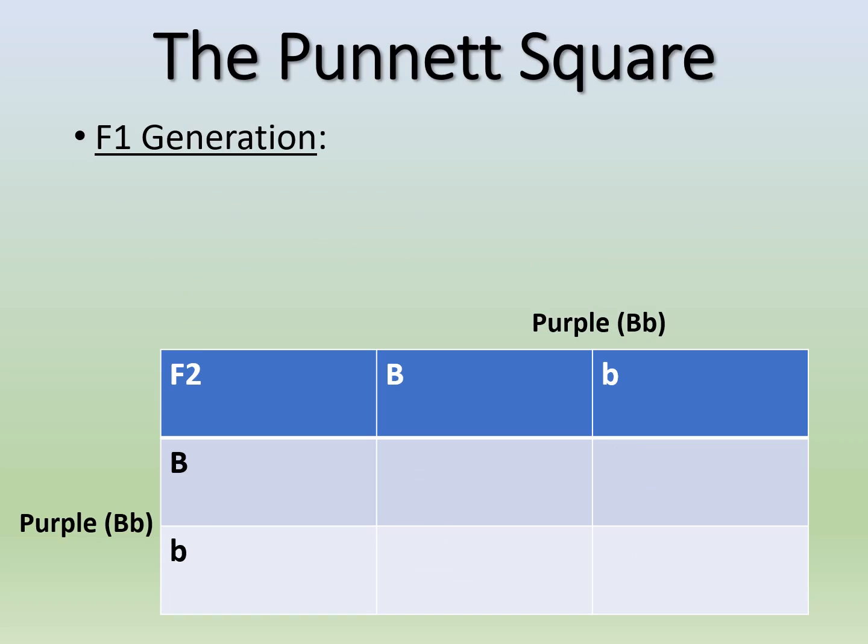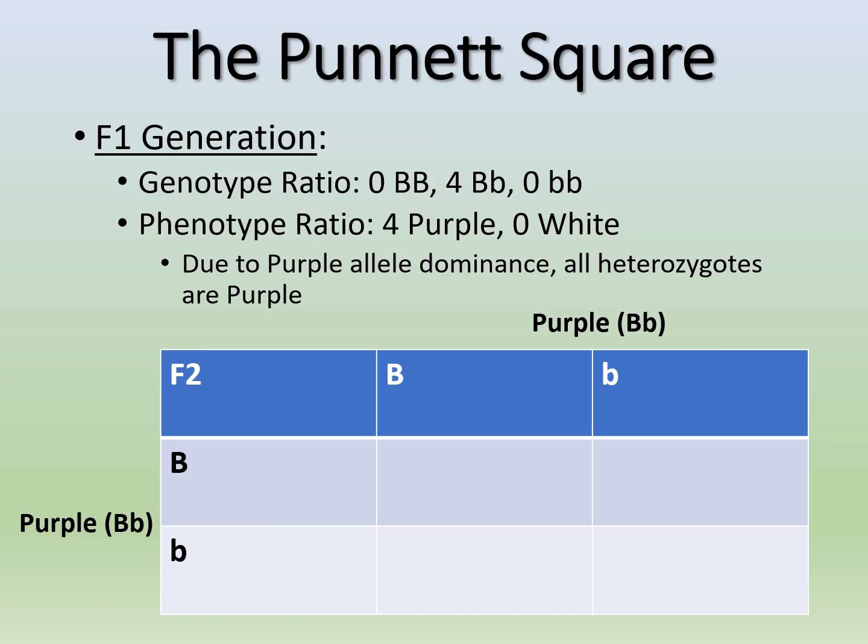So here are the answers to our last cross, right? Our parent cross creates the F1 generation. So what is our genotype ratio? Well, we won't have any big B big B or little b little b. We have all four big B, little b's. Okay, so that's our genotype ratio.